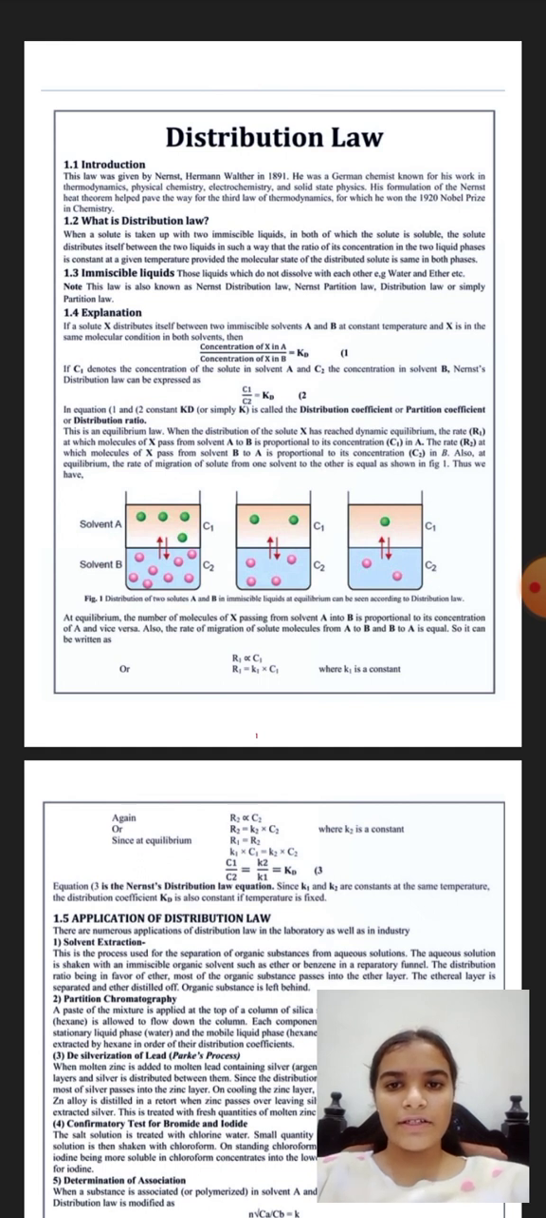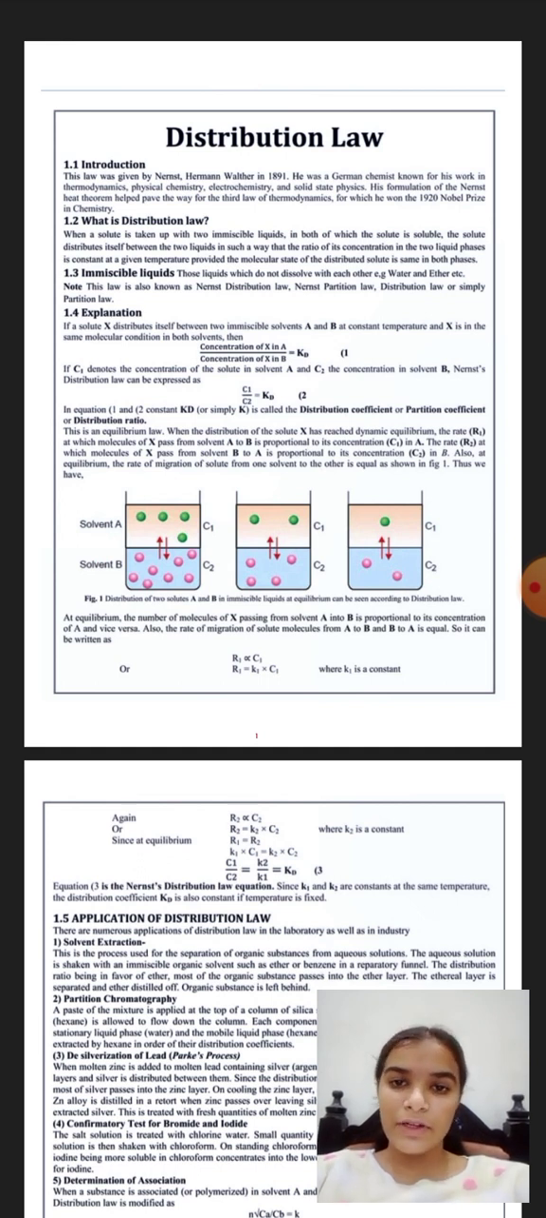The introduction: this law was given by Ernest Hermann Nernst in 1891. He was a German chemist known for his work in thermodynamics, physical chemistry, electrochemistry and solid state physics. His formulation of the Nernst heat theorem helped to develop the third law of thermodynamics, for which he won the 1920 Nobel Prize in Chemistry.